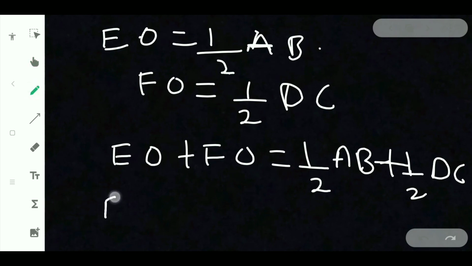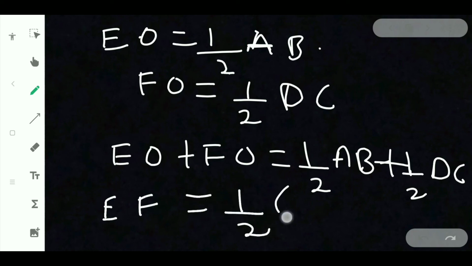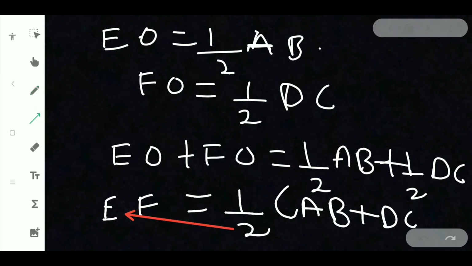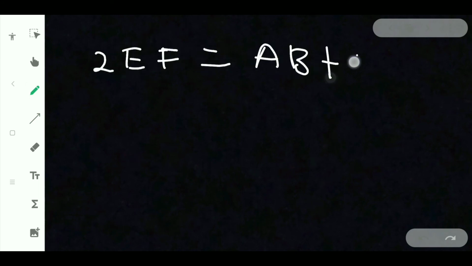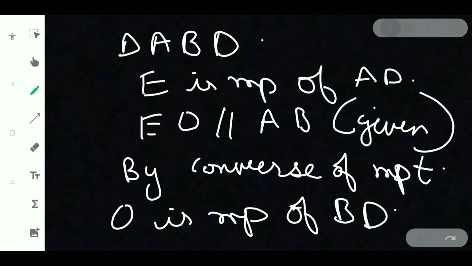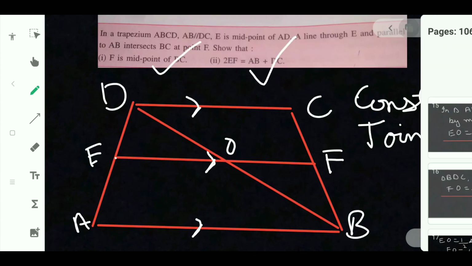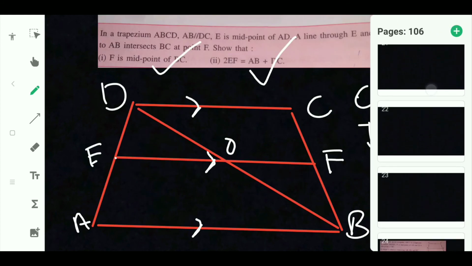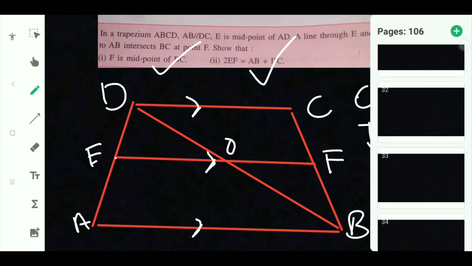Now EO plus FO is nothing but EF, which is equal to half, taking common, AB plus DC. So when I transpose the half onto LHS, I will be getting 2EF is equal to AB plus DC. That's what they asked to prove, so that's what we have proved here. Let us go on to the next question.